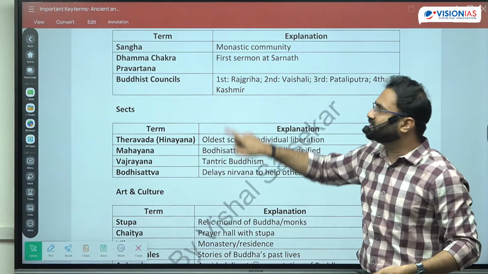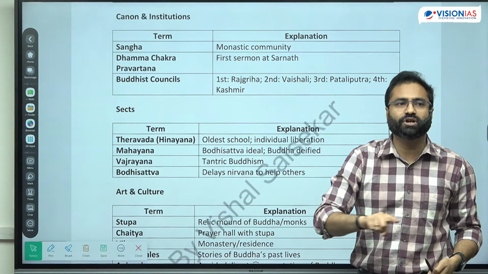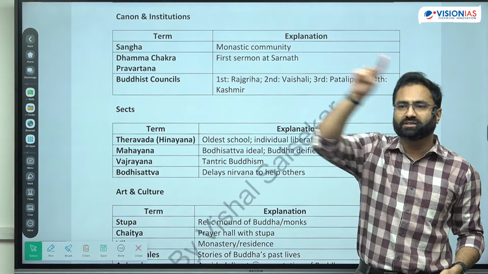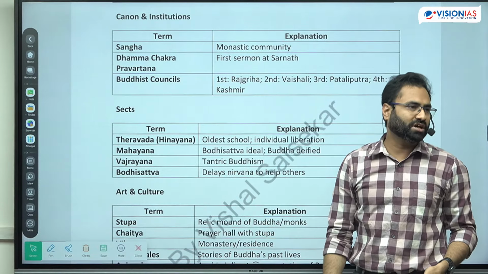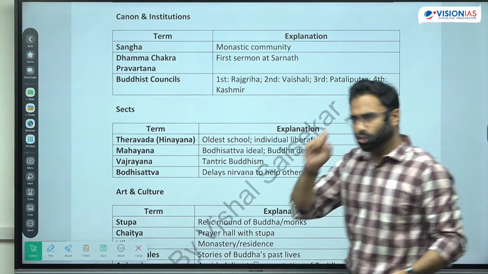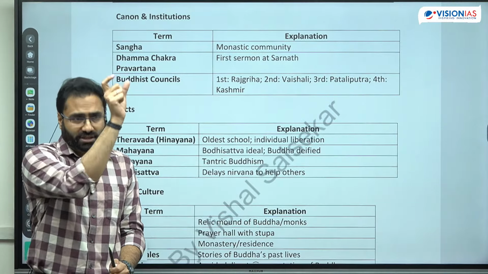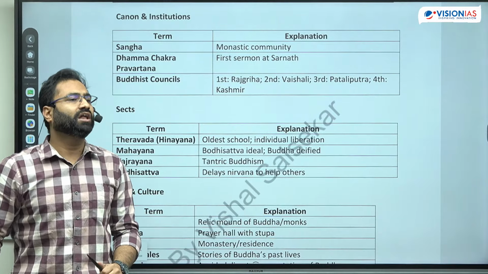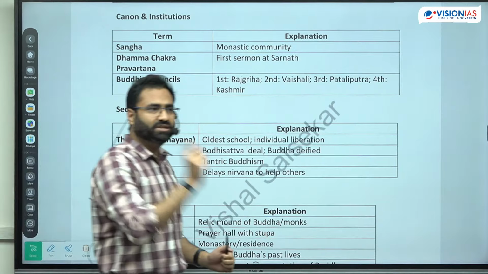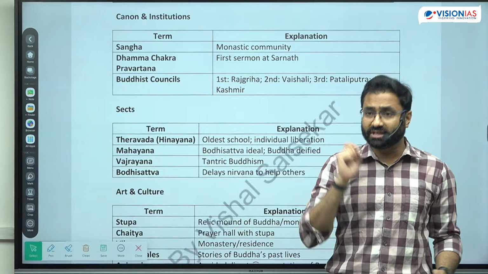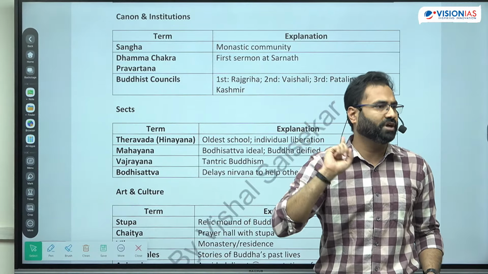Dhamma Chakra Pravartan, it is the first sermon associated with which particular symbol? It is the Dharma Chakra. जो Ashokan wheel है, that is the symbol of the Dhamma Chakra Pravartan, right? So Ashoka के दो I have not incorporated over here. Just watch that what are the different symbols associated with the life of Buddha. There is an elephant which is associated with the birth. There is a horse which is related to the Mahabhinishkraman, means his exit from the house.